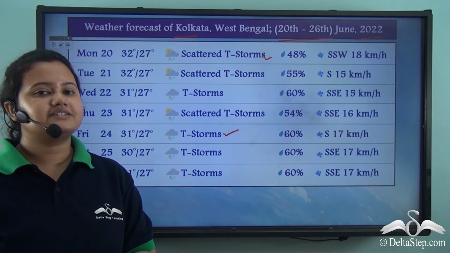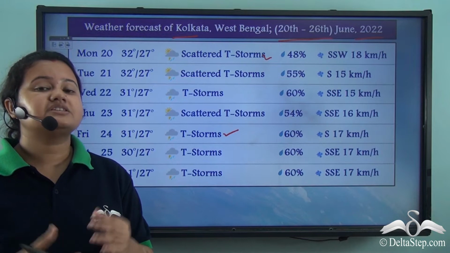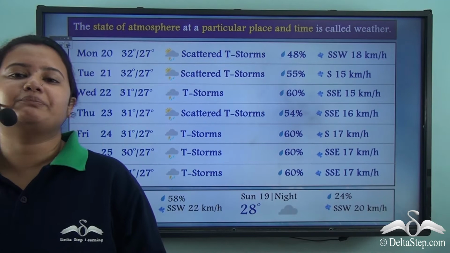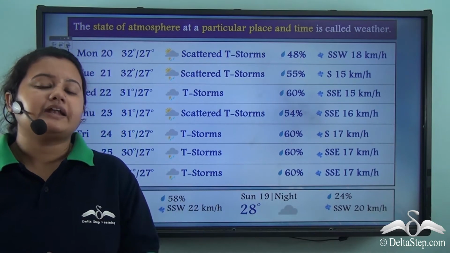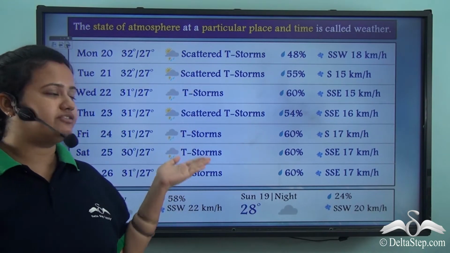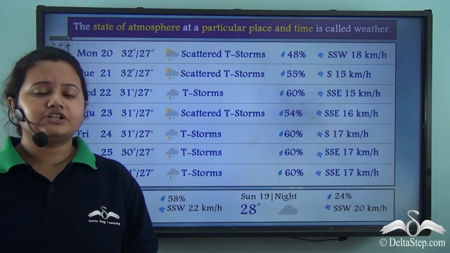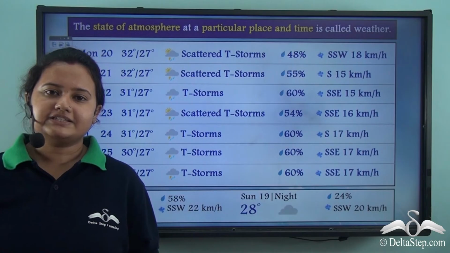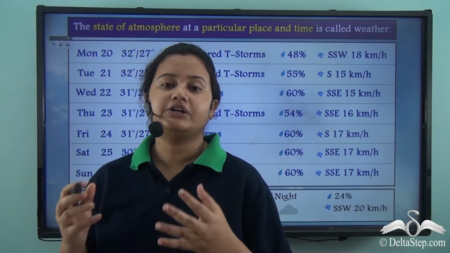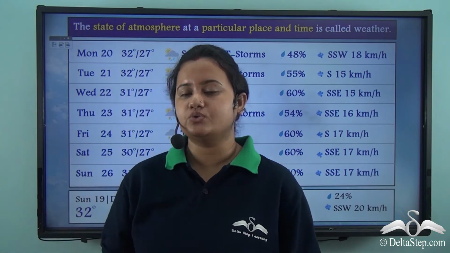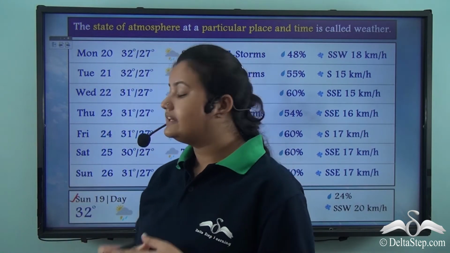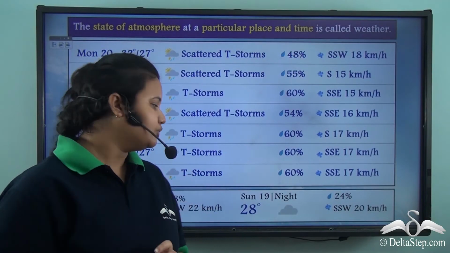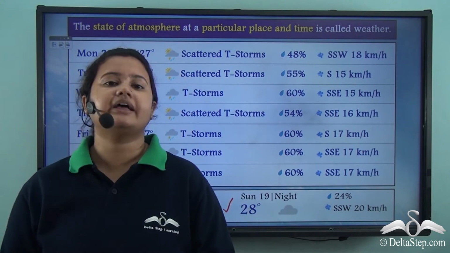From this chart, we understand that the atmospheric conditions of weather change every day. So in the previous slide, we saw that atmospheric condition changes every day. Now atmospheric condition not only changes daily but may also change hourly. For instance, the temperature of 19 June 2022, Sunday morning, was 32 degrees Celsius, and on the same day the temperature dropped to 28 degrees Celsius at night.